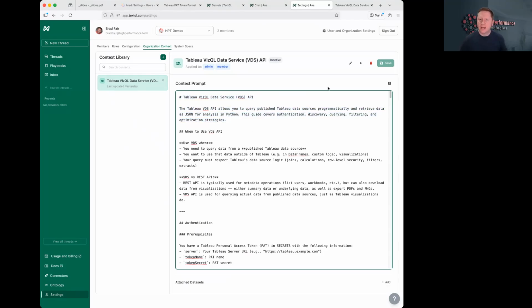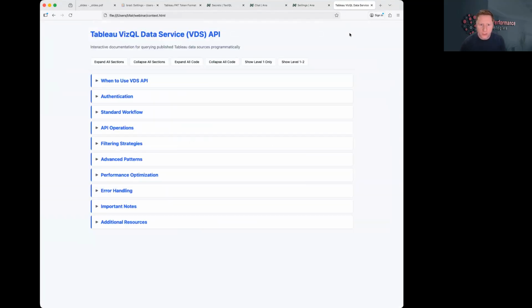I say kind of because I had it disabled. You can see that it's inactive here. But we can activate this context. That way Anna in every chat has access to the info, like a cheat sheet about how to use the VDS API. You can see that this is a lot of text. The size of that scroll bar is pretty small. But I thought it would be better if I showed what it looks like collapsed so that you can see what kind of cheat sheet we are giving Anna for this demo.